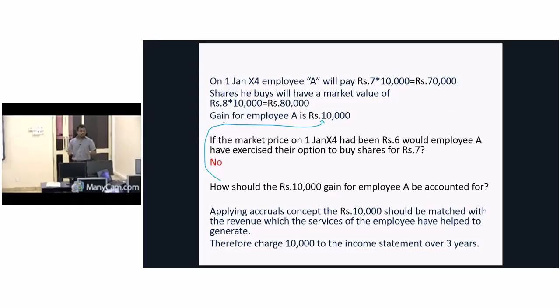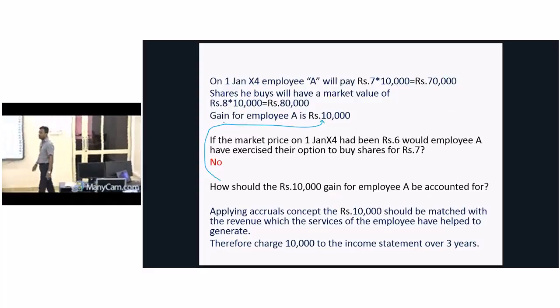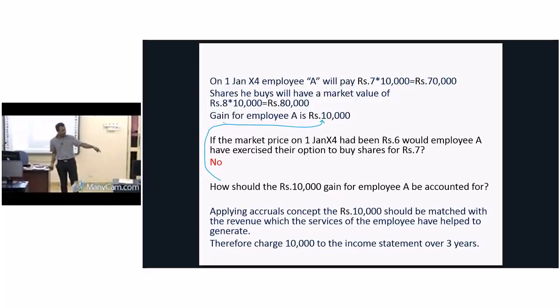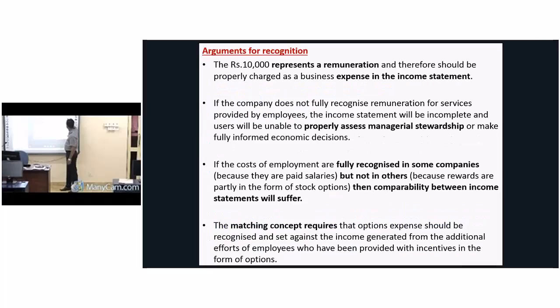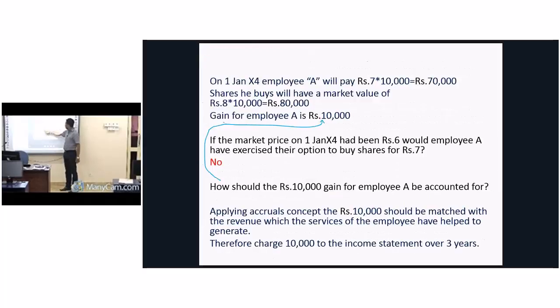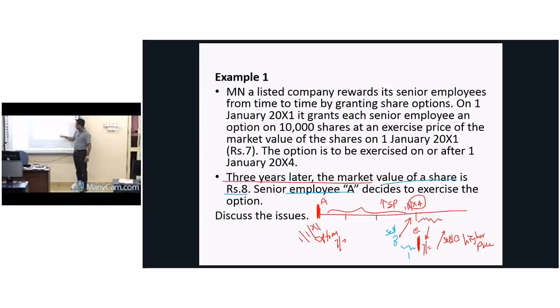Now the question. Some people say we should recognize this 10,000 as an expense to the employer. Some people argue, no, we don't want to recognize this 10,000 as an expense to the employer. Now we are accounting for the employer, not for the employee. Understand? What was the first argument I told you? I told you that 10,000 should be recognized. This is for a 3 years period. I had this picture. At this point of time, we will be able to get 10,000 as income to the employee, expense to the employer.